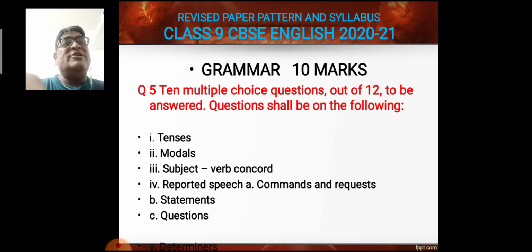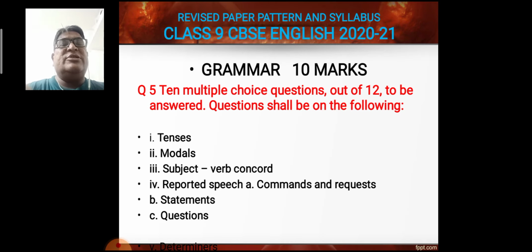Question number 5 is of grammar, which contains 10 marks. Multiple choice questions, out of 12 to be answered. Questions shall be on the following. Students have to practice based on the given topics. Tenses, modal auxiliaries, subject verb concord, in the sense subject verb agreement, reported speech, in that commands and requests, these are included, statements and questions.